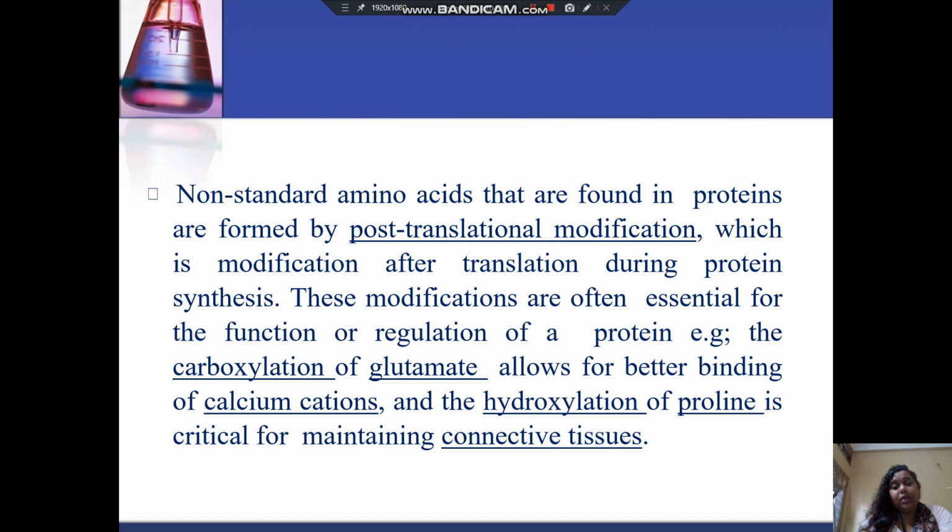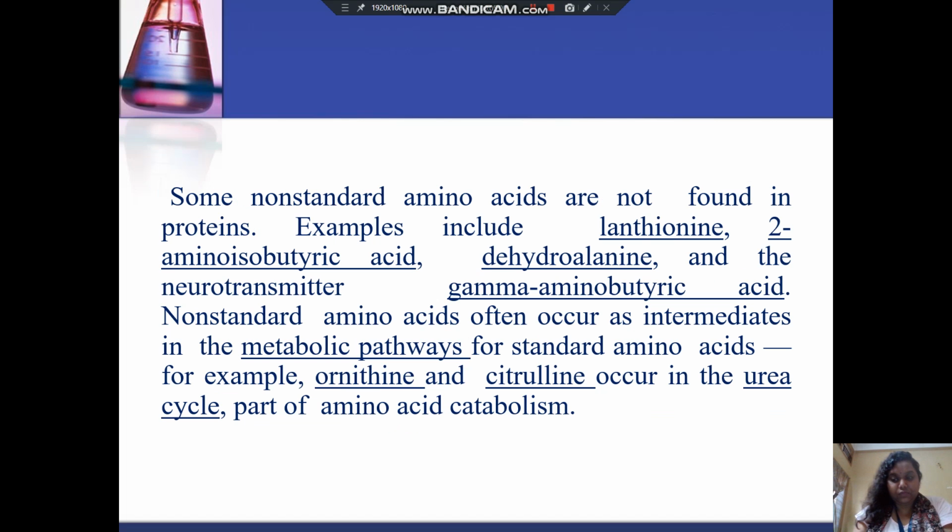Non-standard amino acids that are found in proteins are formed by post-translational modification, which is modification after translation during protein synthesis. These modifications are often essential for the function or regulation of a protein. For example, the carboxylation of glutamate allows for binding of calcium cations, and the hydroxylation of proline is critical for maintaining connective tissues.